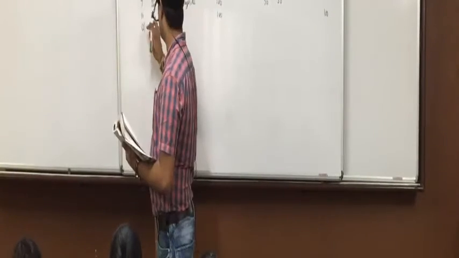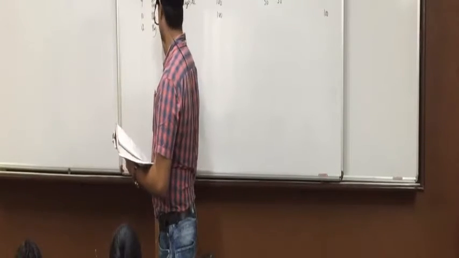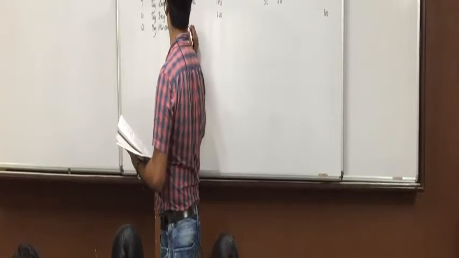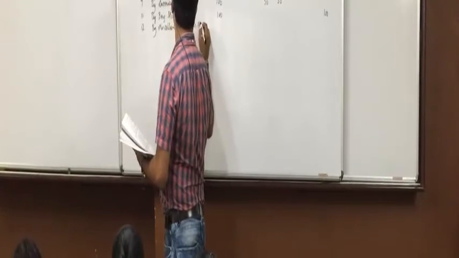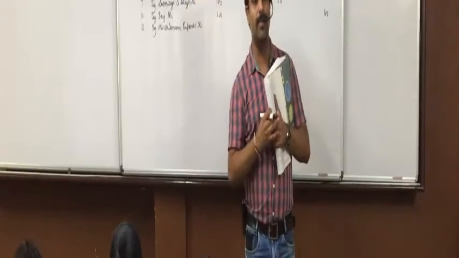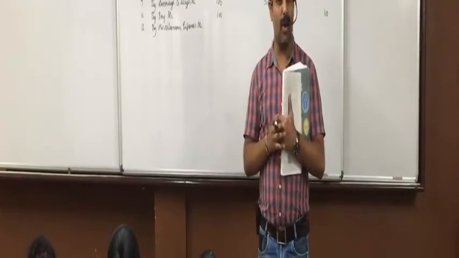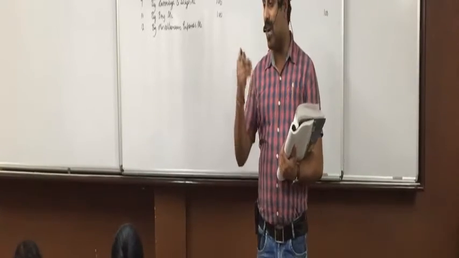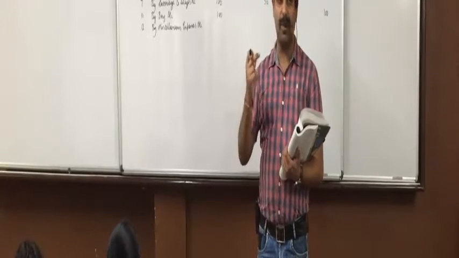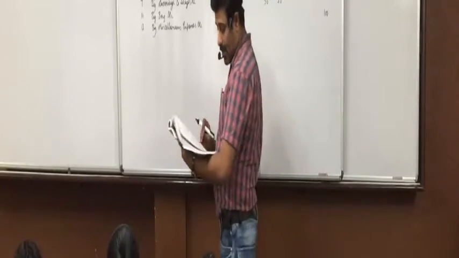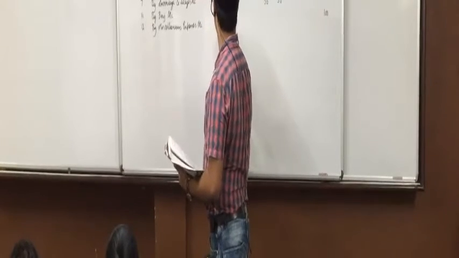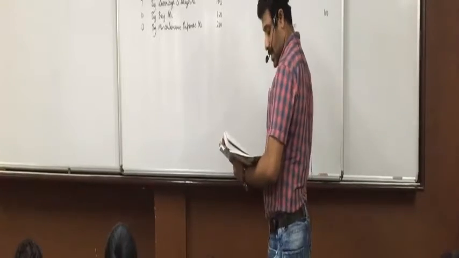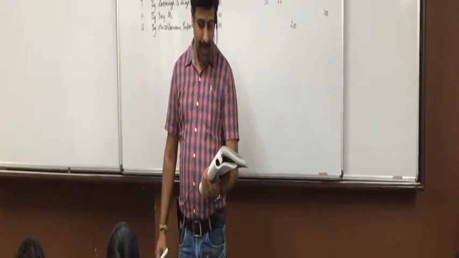Will we write by Sandeep or by miscellaneous expense? Correct treatment is by miscellaneous expenses account. In your school, if they are writing by Sandeep account, follow that. I'll also give you the marks, no problem, because in majority schools they follow that. So you will get confused about what to write in two places. Even if you write by Sandeep account and write the amount in personal account, I'll give you the marks for that. Is everyone clear with this? The amount is 200. But here it will come in the miscellaneous expense column.